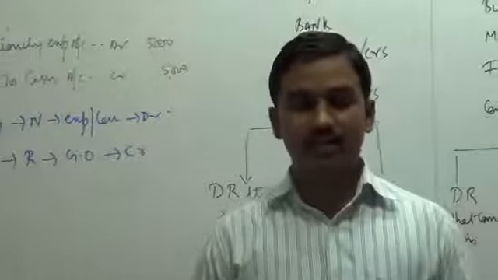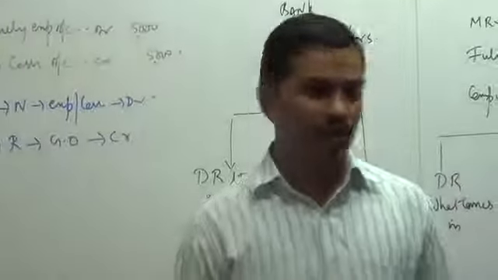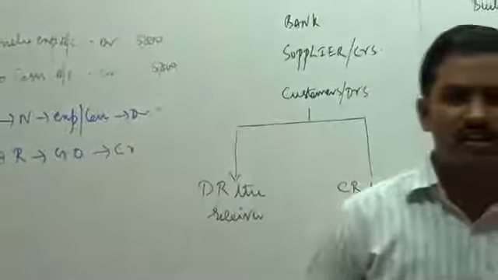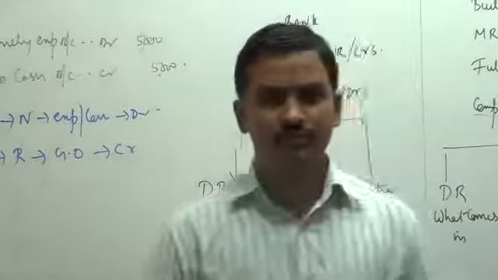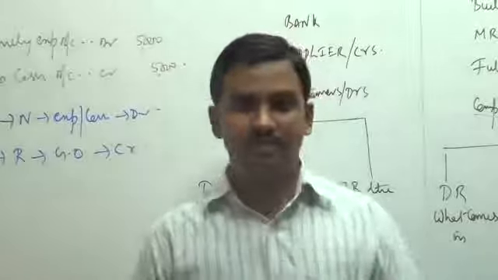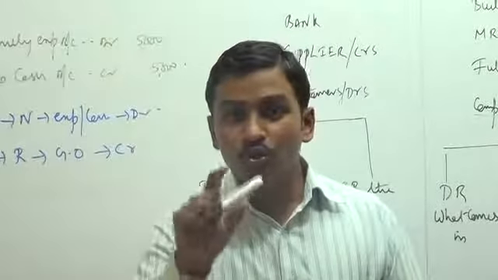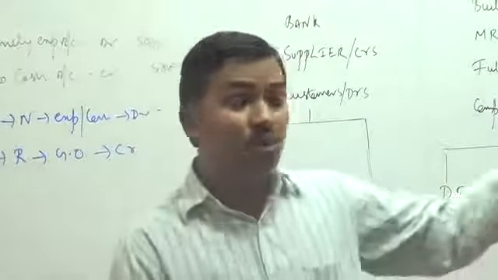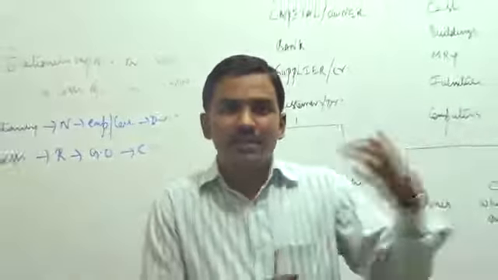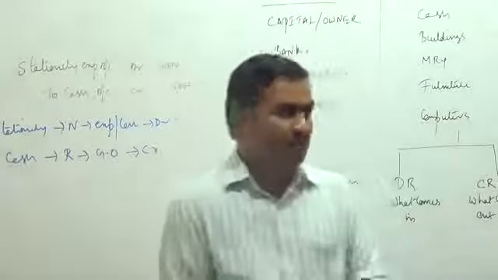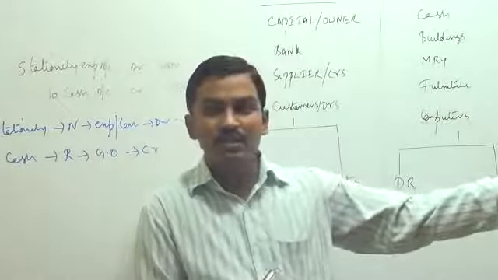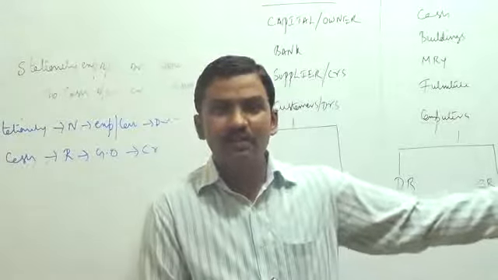Cash received from Daridranath, 2 lakhs rupees. How do you record the transaction now? Do you remember Mr. Daridranath? He was our customer. He took away our goods. Now he is paying us some money. He took goods worth 10 lakhs. He took a loan of 10 lakhs. Now he is repaying only 2 lakhs out of it. So we are receiving some cash from a person called as the customer. What is his name? Daridranath.